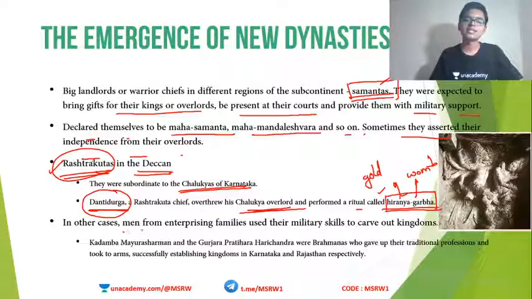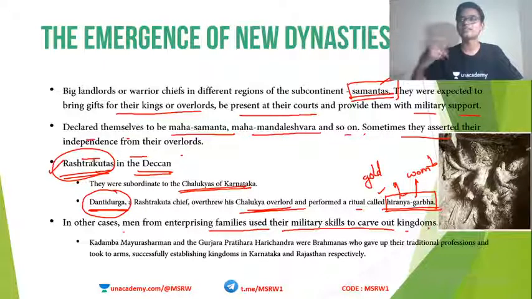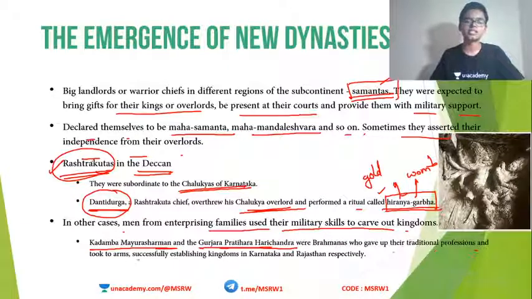Okay, in other cases, men from enterprising families used their military skills to carve out their kingdoms. Obviously, this is one usual way of carving out a kingdom. Use their military might to overthrow the lord and then make a kingdom for yourself. Okay, so for example, Kadamba Mayura Sharman and Gurjara Pradihara Harishchandra were Brahmanas who gave up their traditional professions and took arms, successfully establishing kingdoms in Karnataka and Rajasthan.